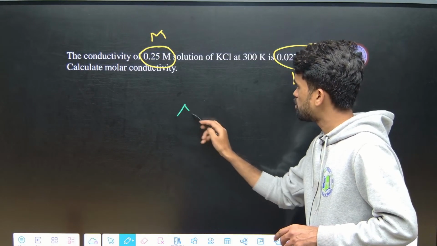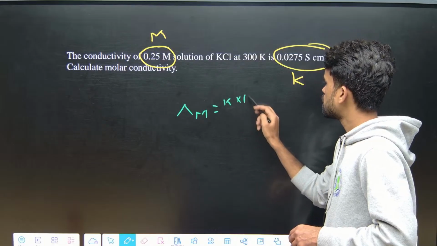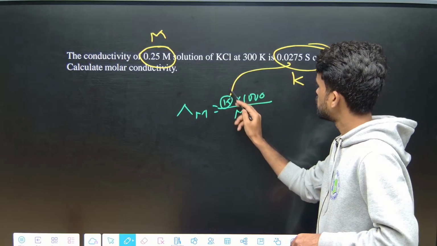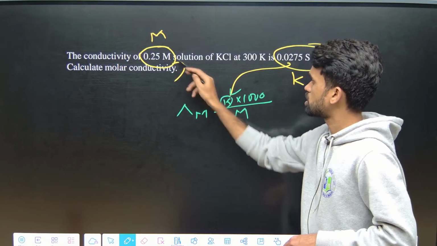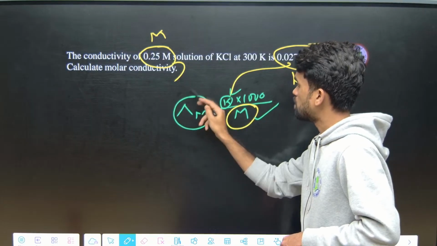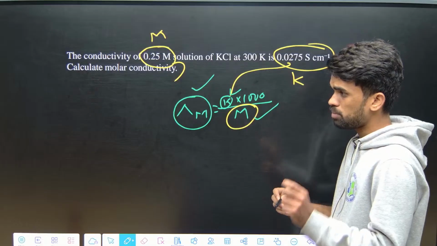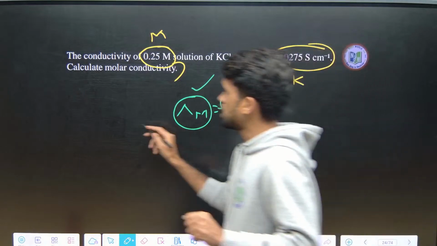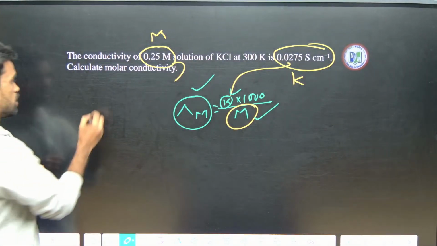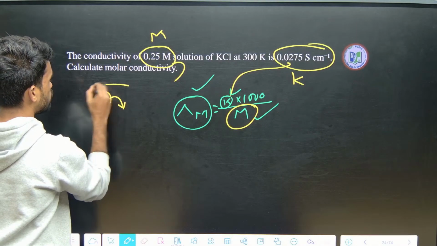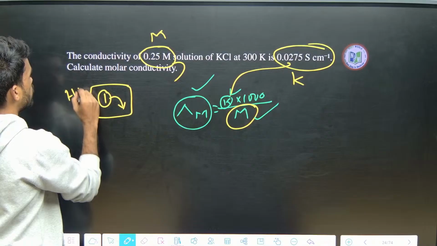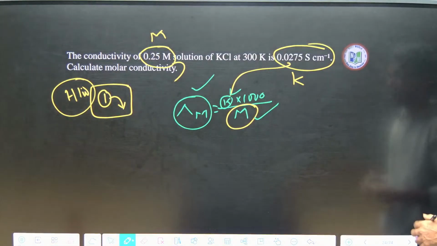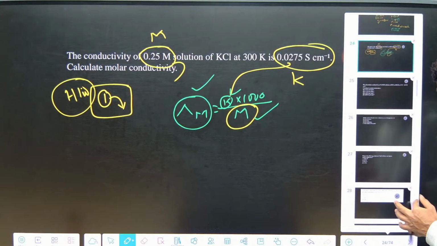So you take del M as K into 1000 by M, that's it. So substitute the K value over here, and for the concentration 0.25 you will get your del m, and tell me your answer for this question in the comment box. Those who are watching the live session, mention your answer in the comment box. Number it as question number 1 and give me your answer. Okay, so this is your homework question. Just substitute the formula and tell me your final answer, so that you get practiced in how you are substituting the things. Okay, then next, a few more things to be discussed here.